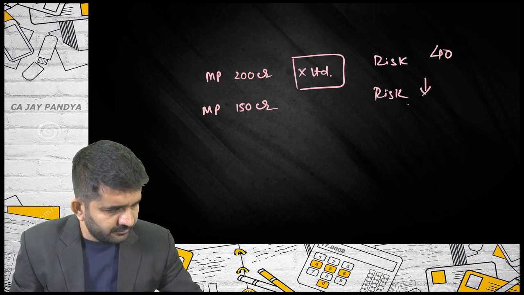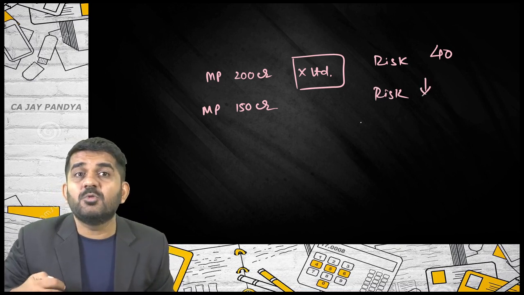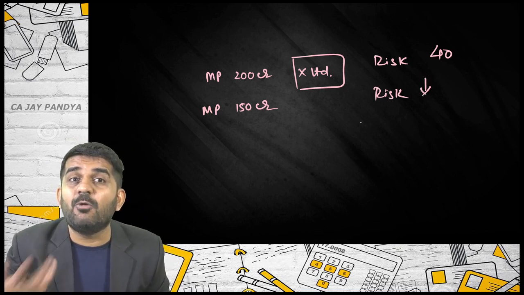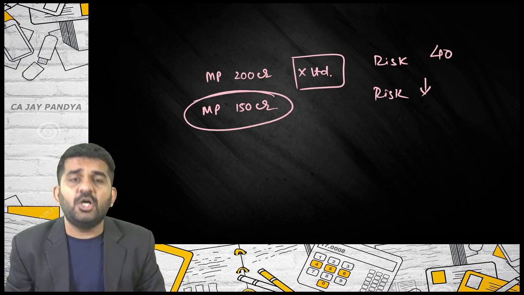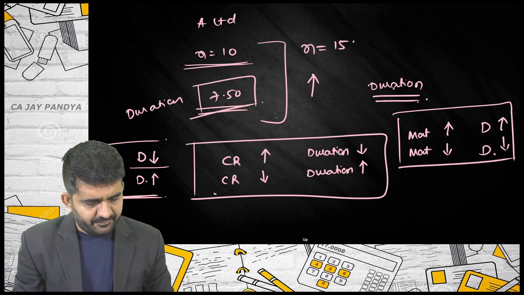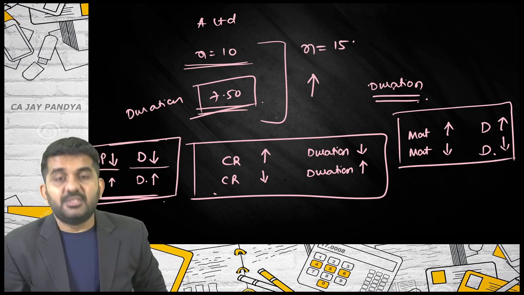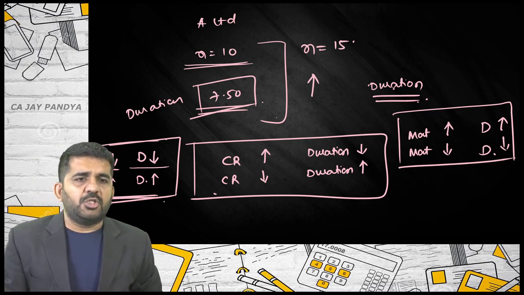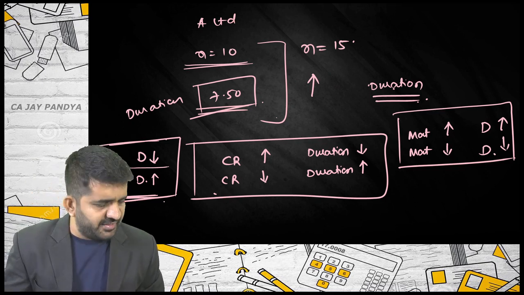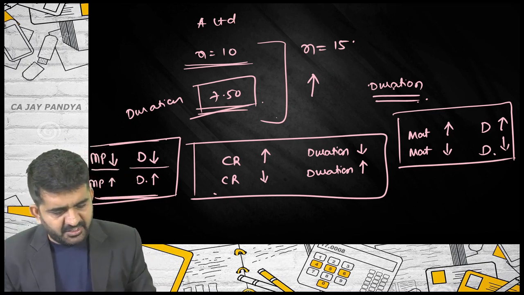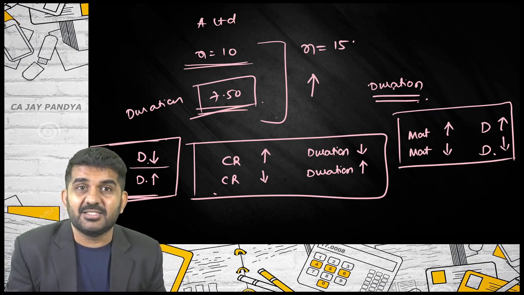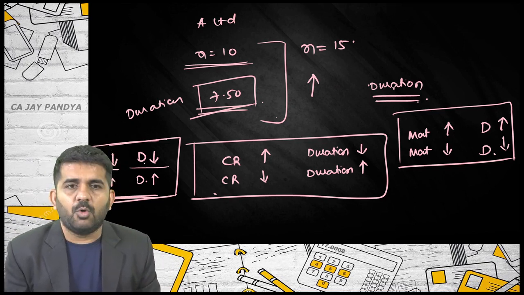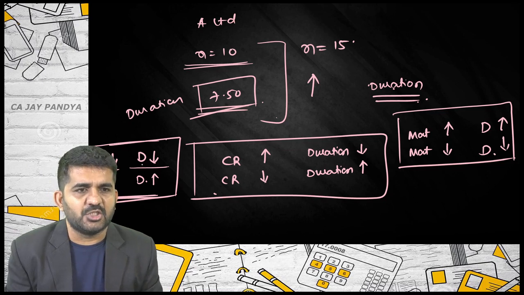It will decrease because now the same thing, same cash flows, everything same is available at a lower rate. Is it not? Your duration will decrease. This is the concept of duration, the logic of duration. Both Sachin and Sakshi were saying that if market price decreases, duration will increase. Can you explain what you were thinking? Then I can solve it.